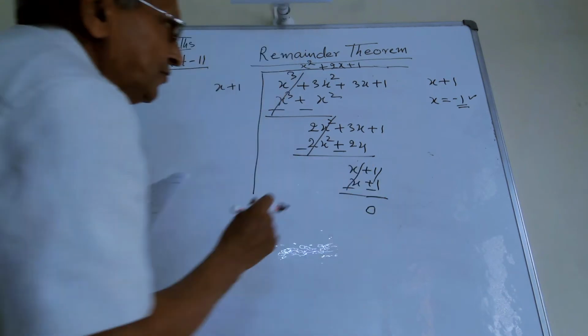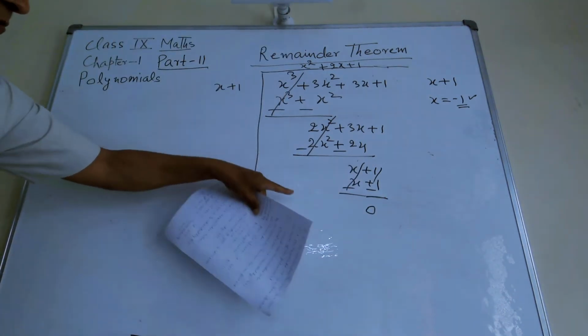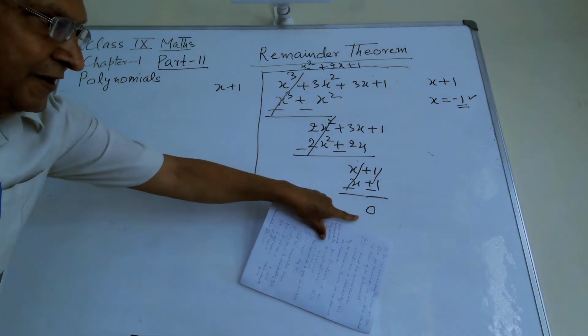The remainder is 0. By long division method, here the remainder is 0.